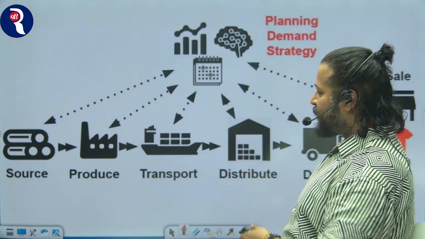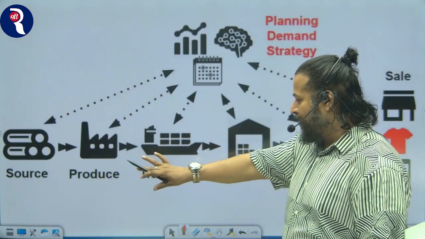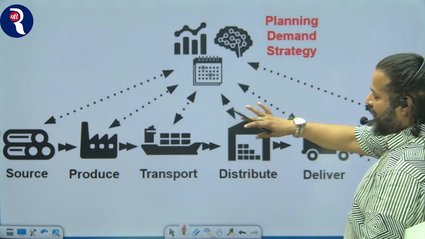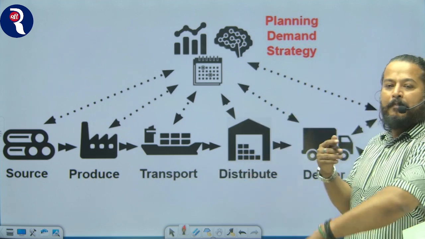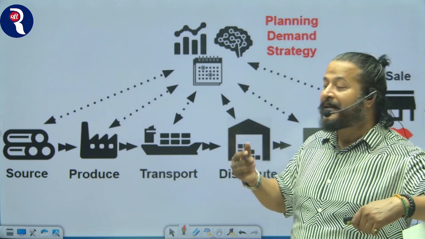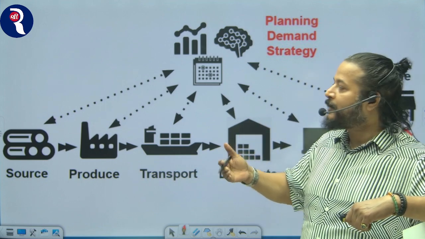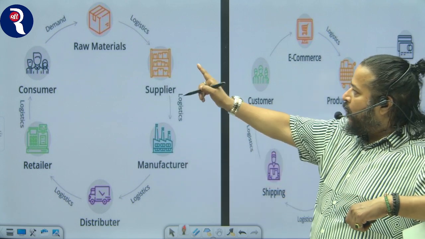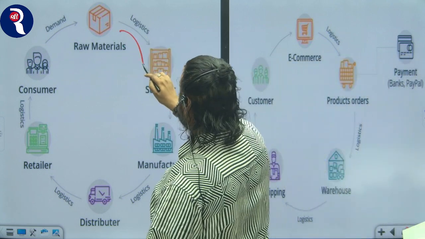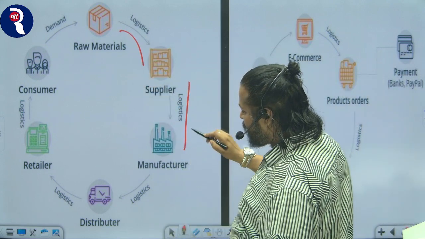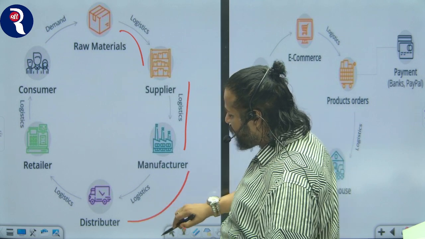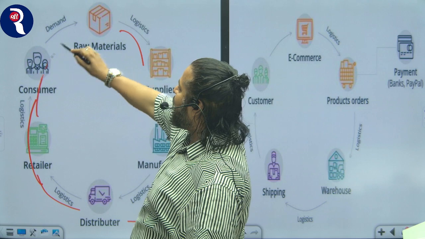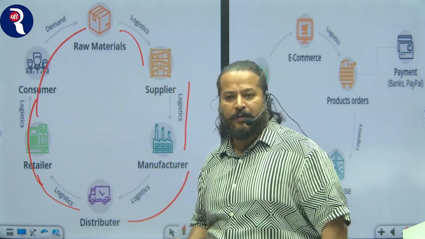Now look at this one. This is the source, this is the produce, this is the transport, this is the distribution, this is the delivery. This is how the final delivery will take place. But before final delivery takes place, there are multiple nodes, and this is what is known as supply chain. Let's have a look at another material. Raw material will be transported to the supplier, then the supplier to the manufacturer, manufacturer to distributor, distributor to retailer, and retailer to consumer, and then again demand will go back to raw material.